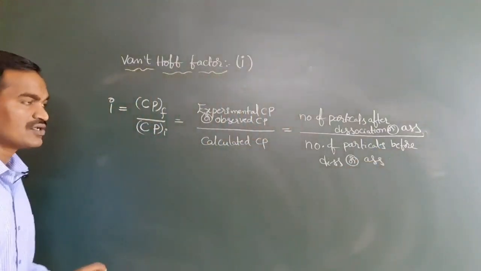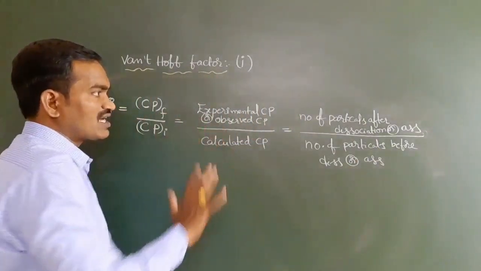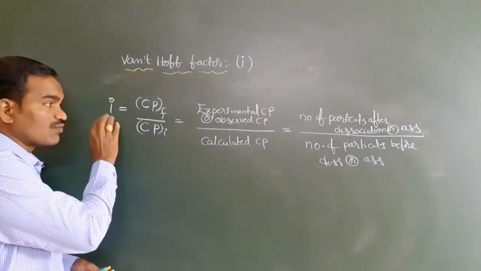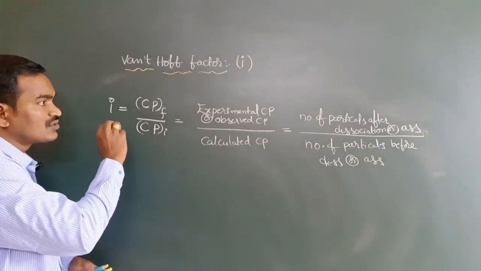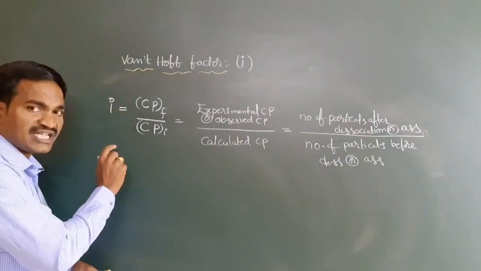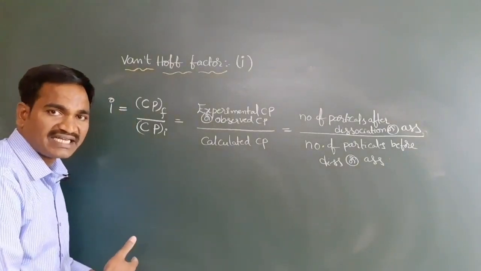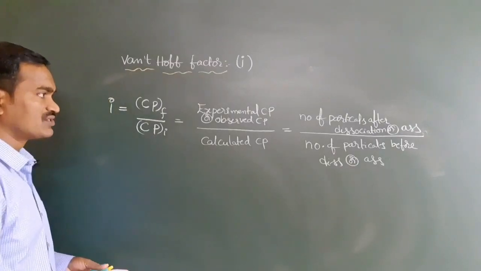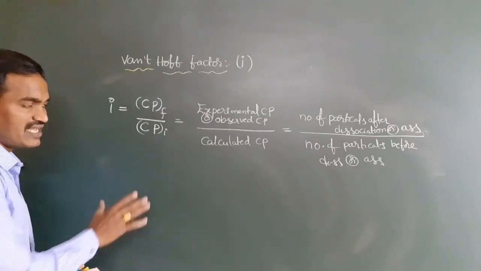Have you got it or not? So these formulas we have to use to calculate the I value, or Van't Hoff factor. We use this to balance the abnormality in the colligative properties as well as the molecular mass of solutes. Up to here clear?